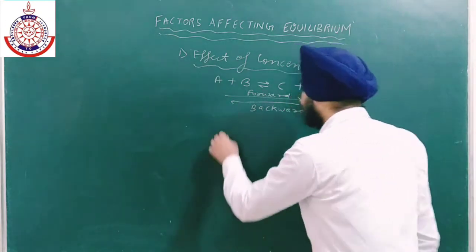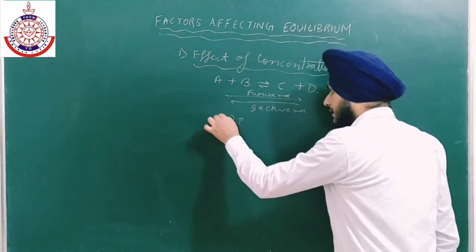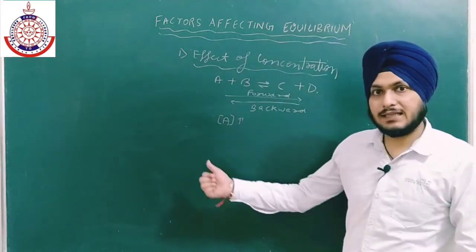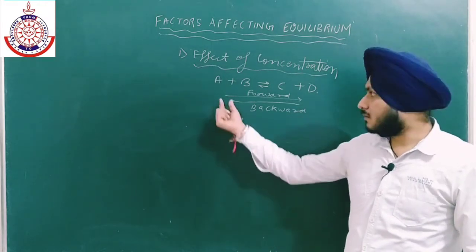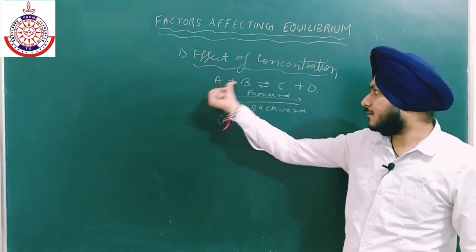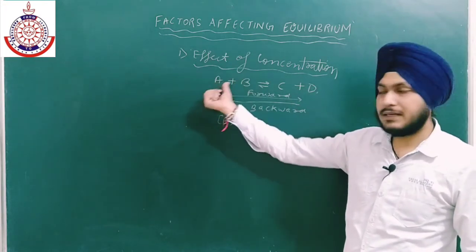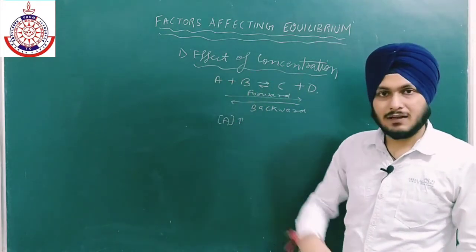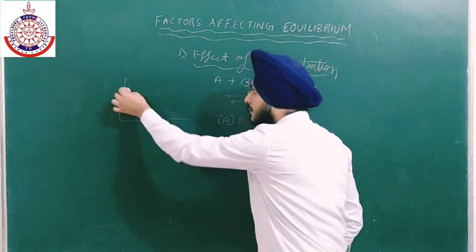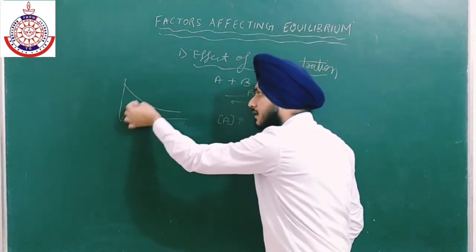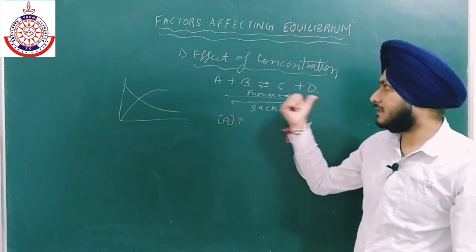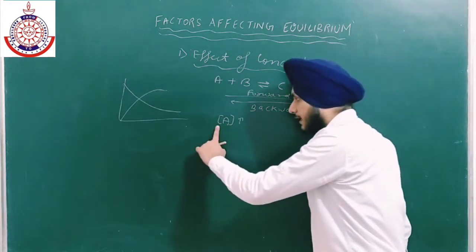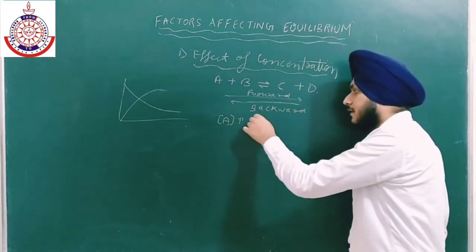Now if I am increasing the concentration of A, now according to Le-Chatelier principle, the equilibrium will shift in that direction where the concentration of A is decreasing. Now the concentration of A is decreasing in which direction? In the forward direction. A and B react with each other to form C and D, so A and B are getting consumed, decreasing with time. We also made a graph where the concentration of reactants decreases and that of products increases. So in the forward direction the concentration of A is decreasing. So if I am increasing the concentration of A, then the equilibrium will shift in the forward direction.